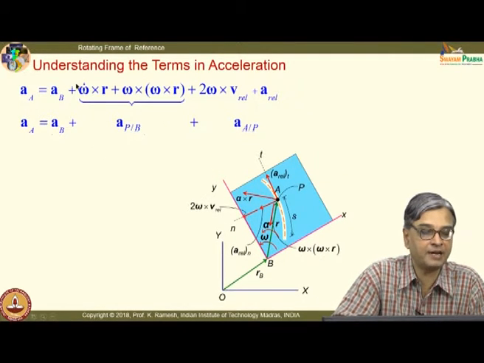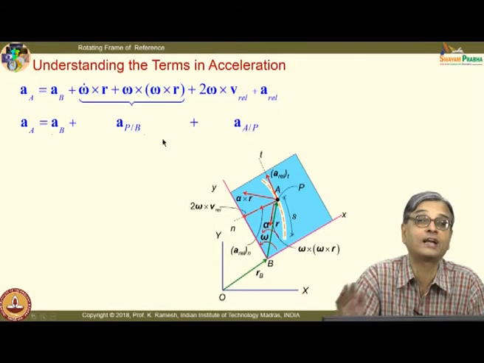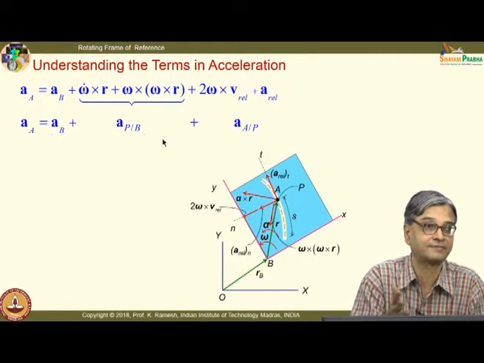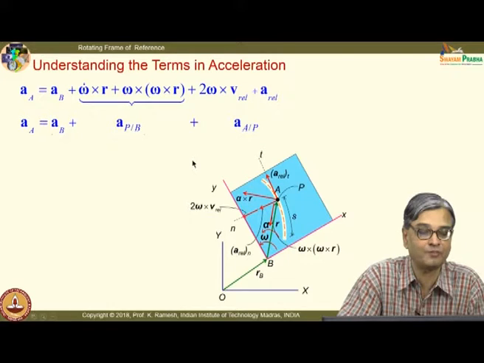So, this is nothing but the relative acceleration of point P with respect to B, which we could visualize if you attach a non-rotating, translating axis at B. Otherwise, you will not be able to visualize it, which the rotating observer misses. Fine. The rotating observer will be able to see only this A rel, nothing more than that.